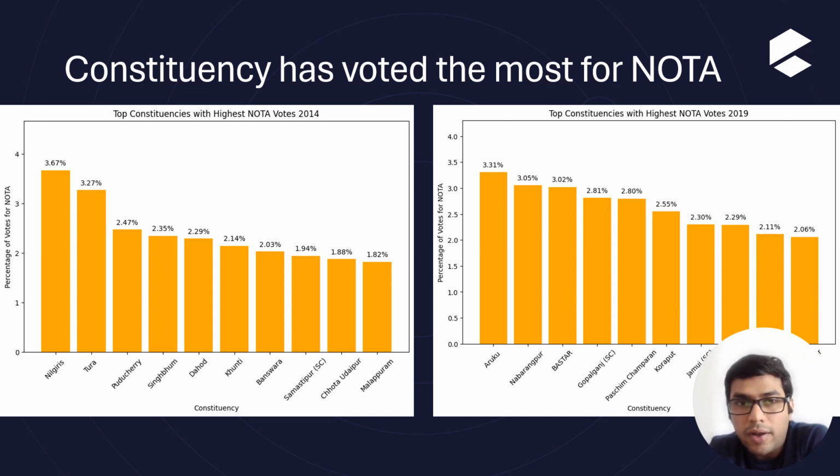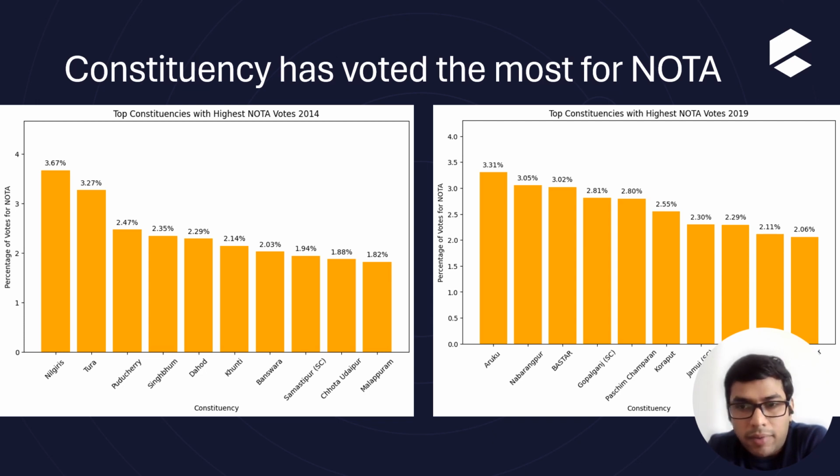Now NOTA is a very interesting addition to the election ballot that was done in 2013. It was introduced as an alternative if you don't like any candidates, and has gained popularity since then. In some cases, NOTA has got more votes than the top candidates. It was introduced to increase the participation of voters. It's like a protest by the citizens that they need new, better candidates, or they don't like the existing candidates and they need to change that.